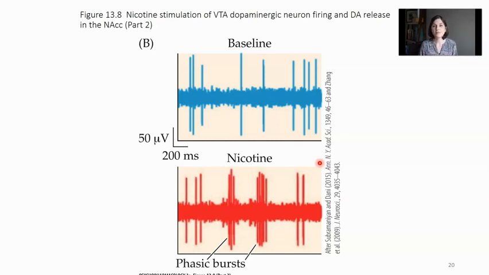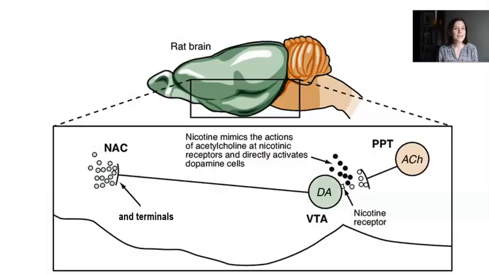This is important because it means more dopamine is released in the striatum, and we know that dopamine is incredibly important in the manifestation of addictive behavior and in reinforcement. In addition to the effects that nicotine has directly on the cell bodies of VTA dopamine neurons, we also know that nicotine can influence the axon terminals of those same dopamine neurons. So those VTA dopamine neurons, we'll learn this in more depth later, but they project from the ventral tegmental area to the striatum, and that's where their terminals are, where they release dopamine onto cells called medium spiny neurons.